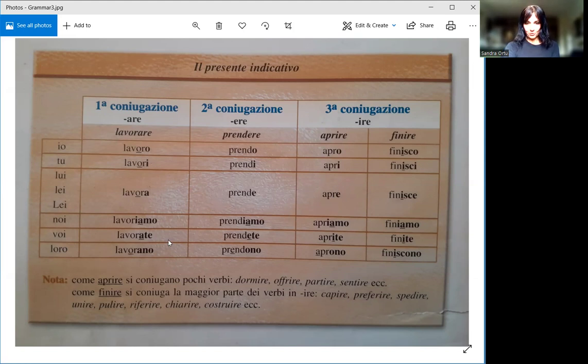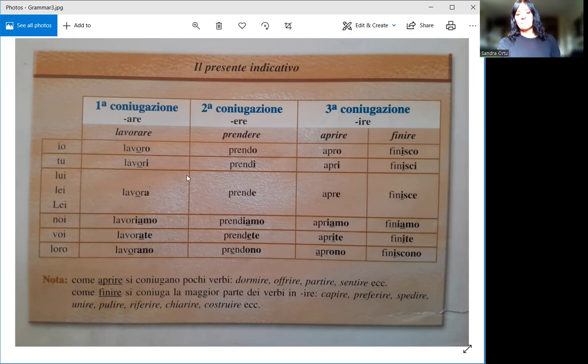And then we're going to jump onto the last one, loro, which is they. And they have the same type of pattern, in the sense that the first group, the group in -are, we are adding -ano, so lavorano. These two groups, -ere and -ire, are more similar to each other again. So we are adding -ono, prendono, and aprono. So they work, they take, they open.